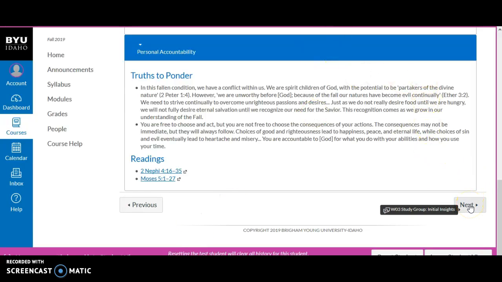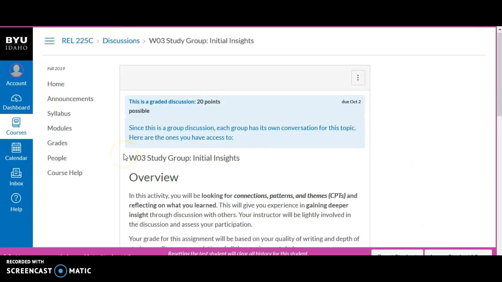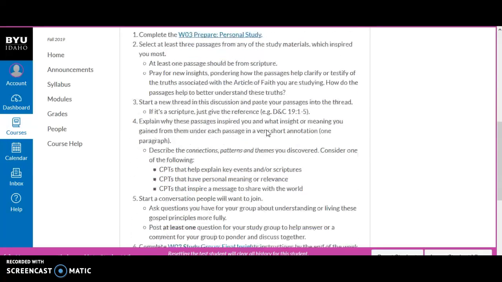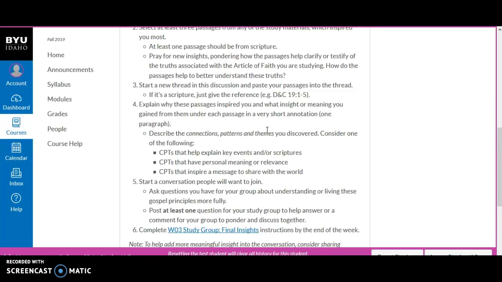This then will be the material that you'll use as you share your initial insights with your group. Again, looking for those connections, patterns, themes, and CPT is the abbreviation for that. But this should be done by Wednesday night.